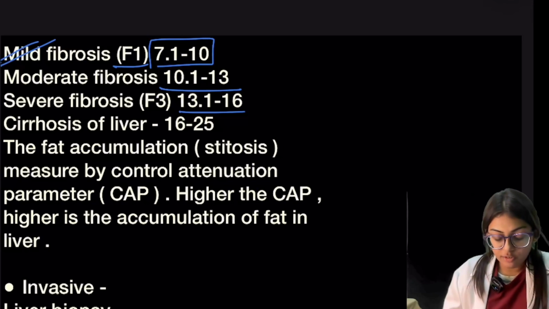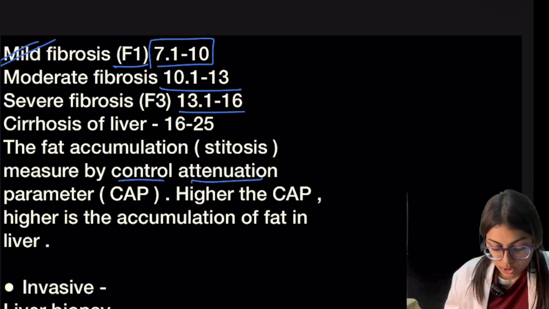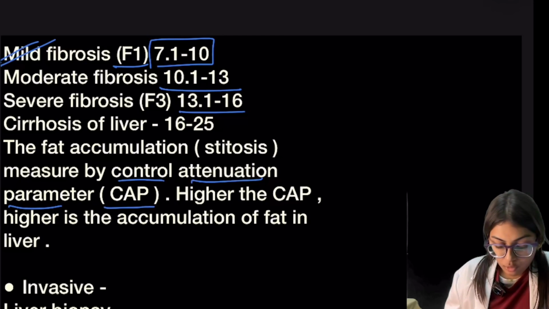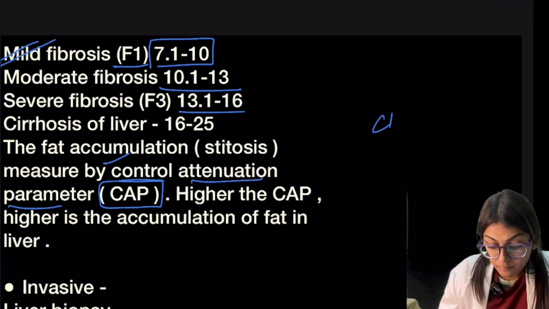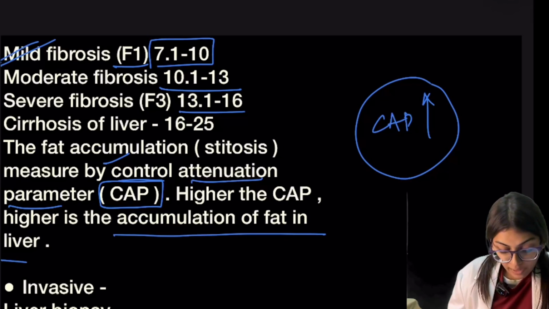And the fat accumulation, that is steatosis, is measured by the controlled attenuation parameter, that we call CAP. The higher the CAP, the higher is the accumulation of the fat in the liver.